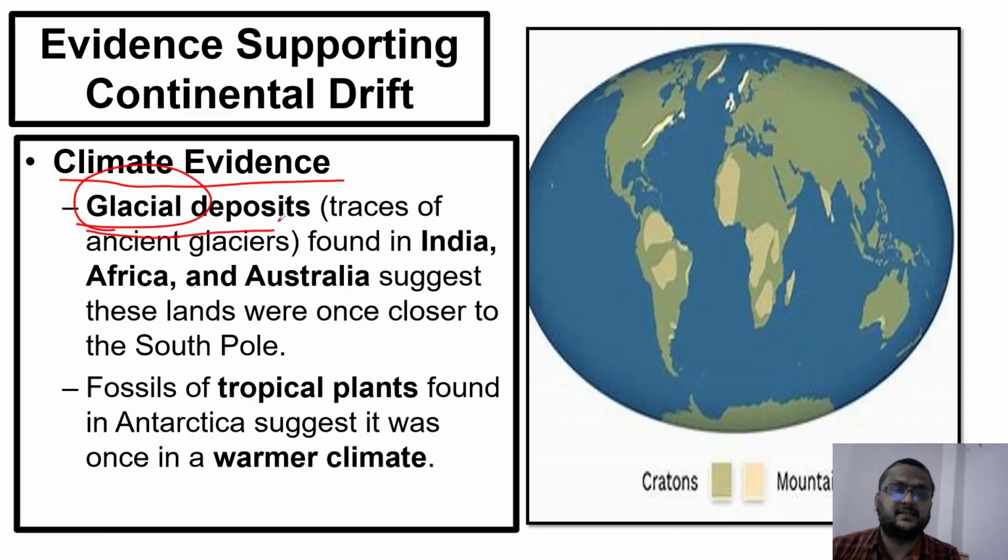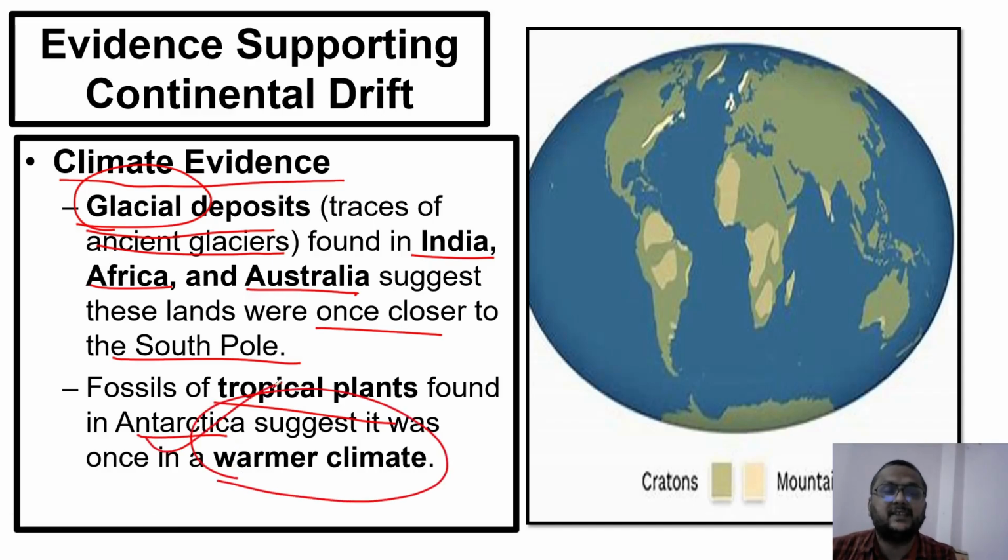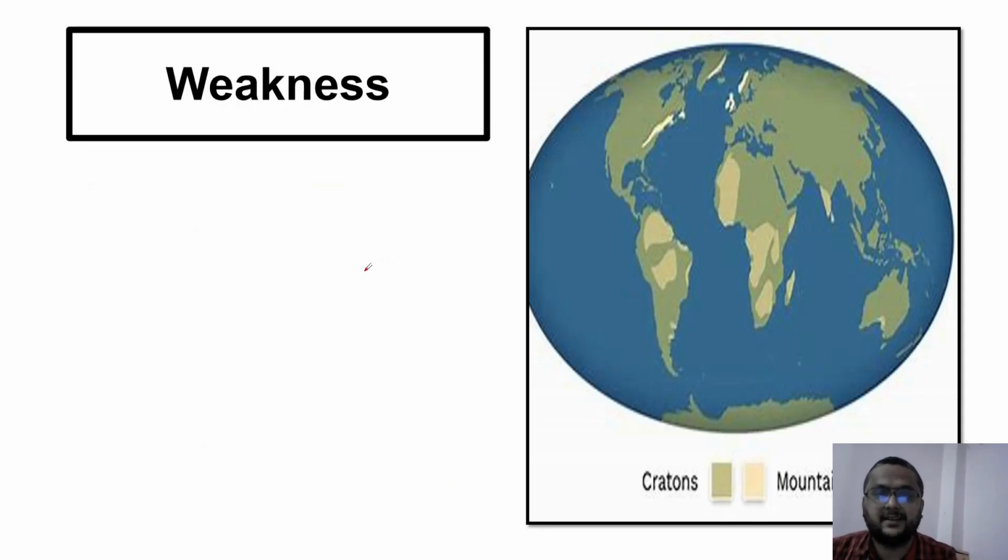So glacial deposits, traces of ancient glaciers, the deposits of glaciers are found in India, Africa and Australia, which are warm areas. So it suggests that these lands were once closer to the southern pole, and because of the continents' drift, they are today located at different places. Fossils of tropical plants found in Antarctica also suggest that it was once a warmer climate, but Antarctica today is a very cold climate. It means this climatic evidence also supports the continental drift theory.